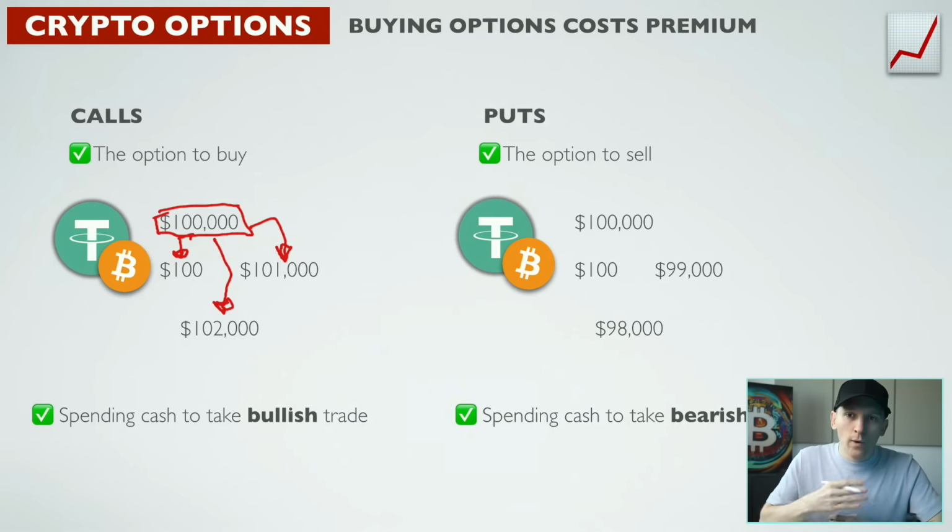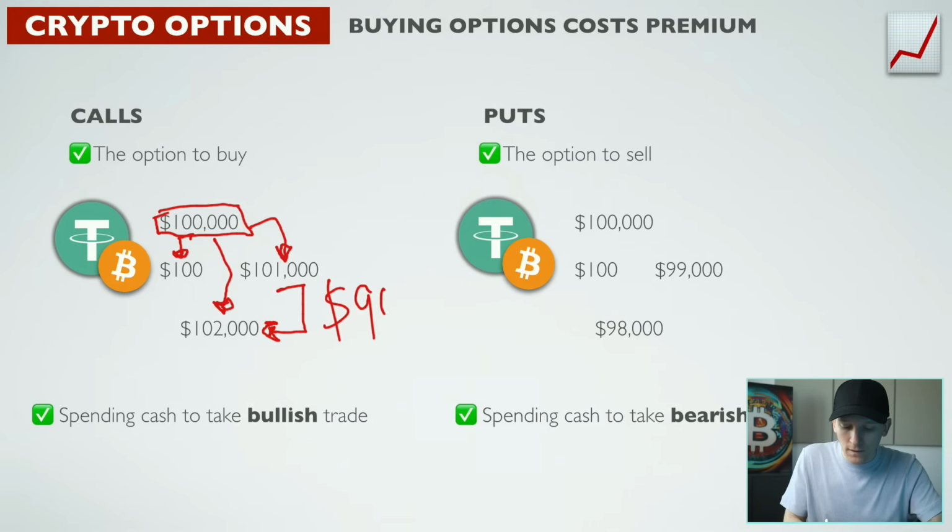The reason being, we can always buy Bitcoin from them at 101,000 and we can sell it immediately in the market at 102,000. So we make $1,000 profit. However, we paid them the premium, which is $100. We don't get that back. They always receive that. So our total profit, if this works out, is $900, which is the difference between what we can buy Bitcoin at with our option and what we can sell it at immediately in the market, minus the premium that we paid, right? So $1,000 minus $100 is a $900 payoff.